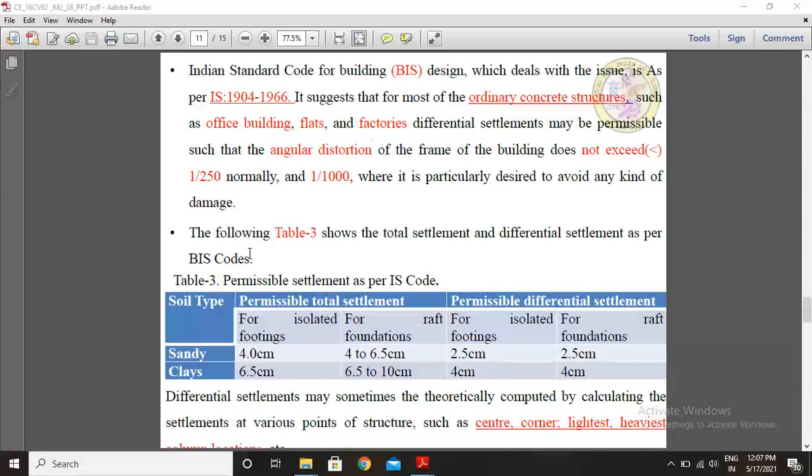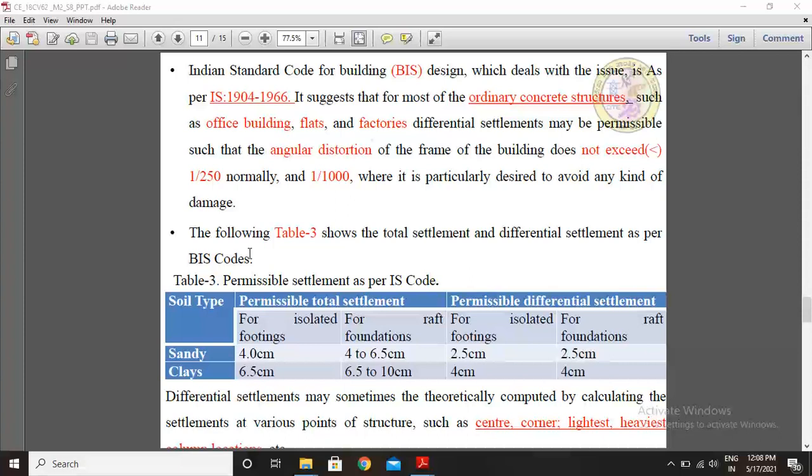It suggests that for most ordinary concrete structures, such as office buildings, flats and factories, differential settlements may be permissible such that the angular distortion of the frame of the building does not exceed 1 by 250 normally, and 1 by 1000 where it is particularly designed to avoid any kind of damage.